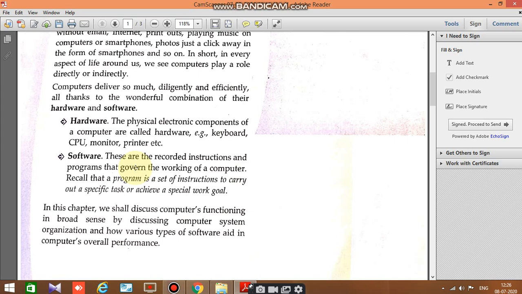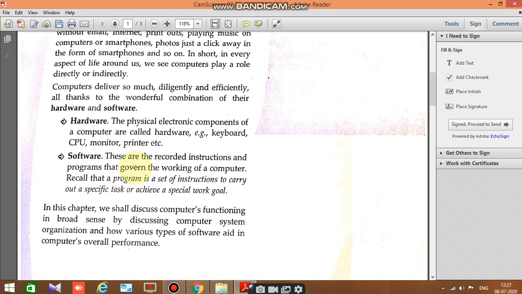So these two are the components of computer: hardware and software. These two components make a machine, that name is computer. So what is hardware? Hardware is the physical electronic components of computer. Let me tell you, as you are in class 11, what is the difference between electric and electronic. Why computer is known as electronic, not known as electric? Because electronic means the machine which has the capability to make its own decisions. If we are talking about electric components, electric devices, they cannot take decision on its own.